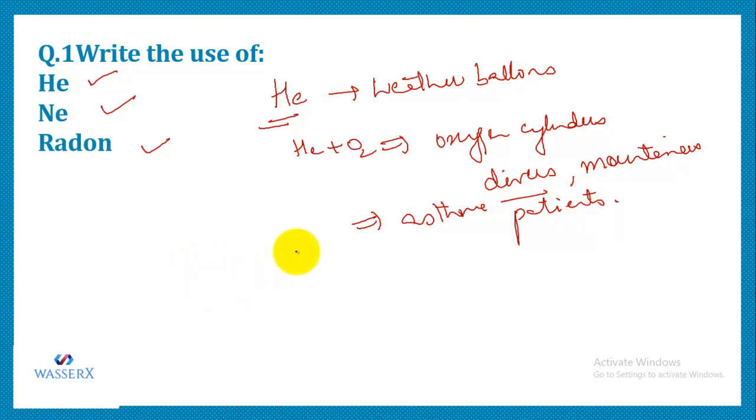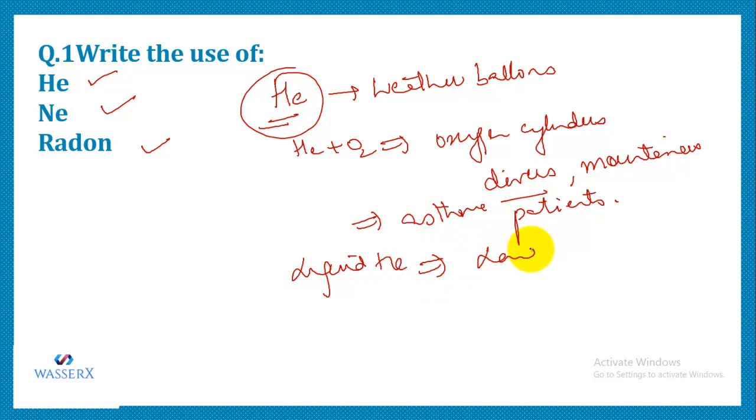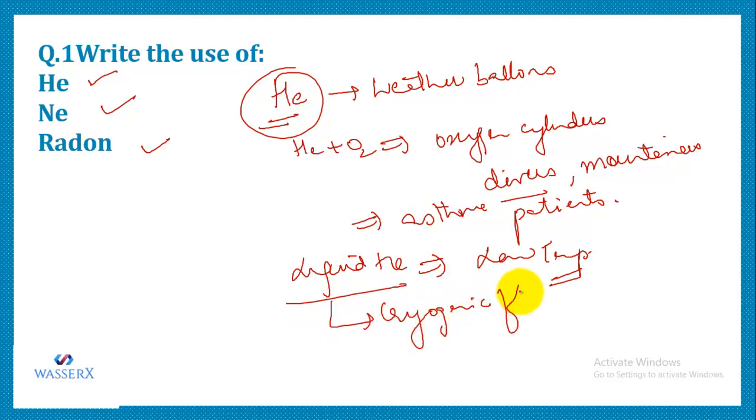And liquid helium helps in maintaining low temperature. Wherever in any process we need low temperature, we can make use of liquid helium. Or we can say that liquid helium is a cryogenic fluid. A cryogenic fluid is a fluid which is used to lower the temperature, to maintain low temperature.